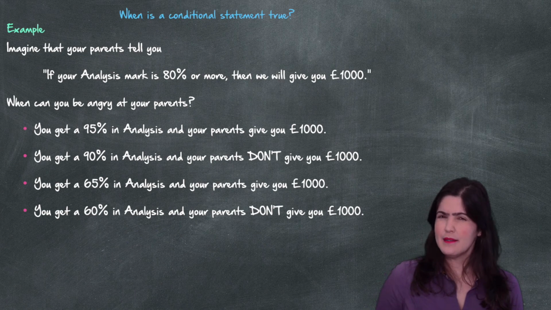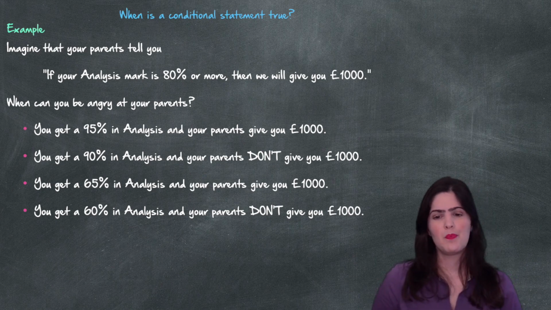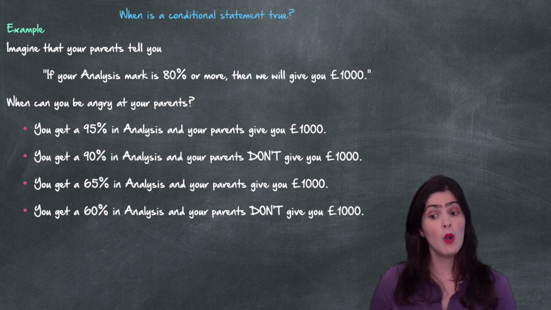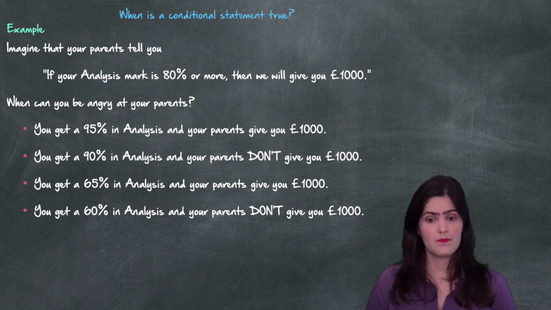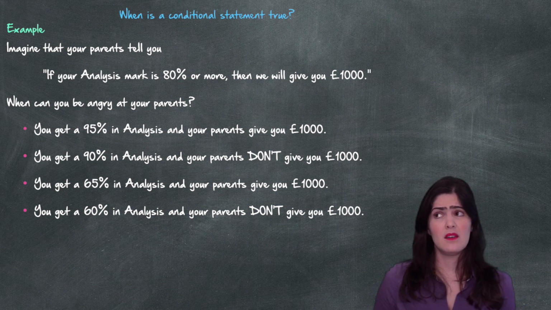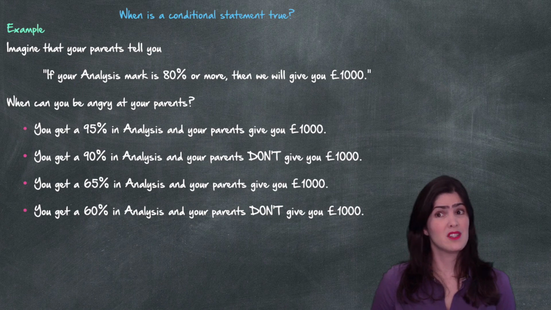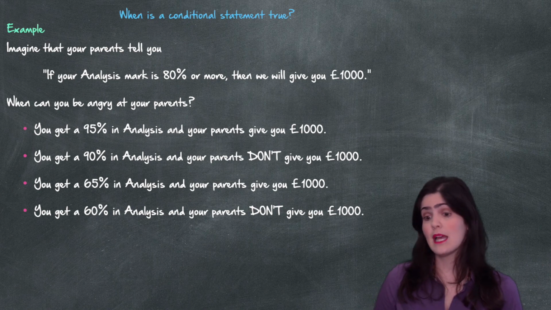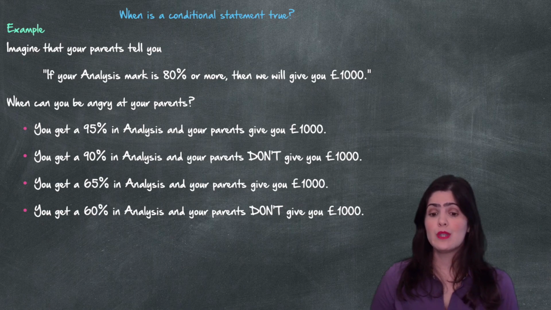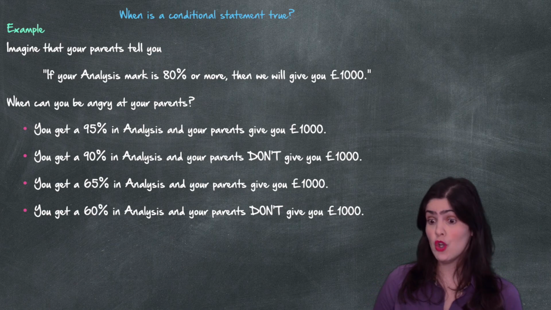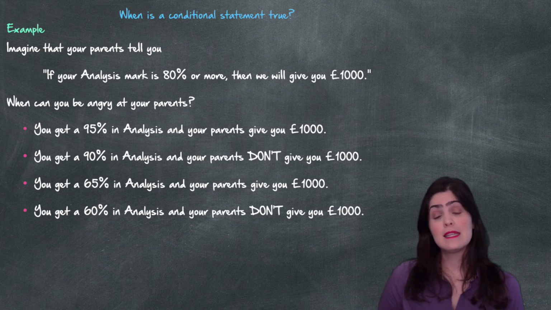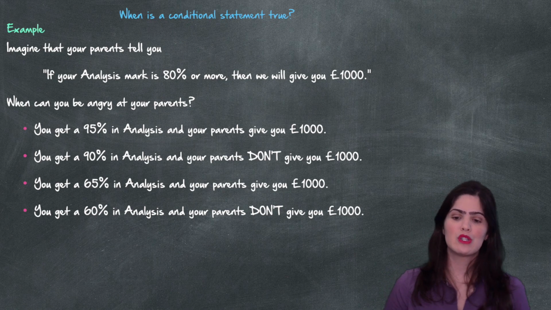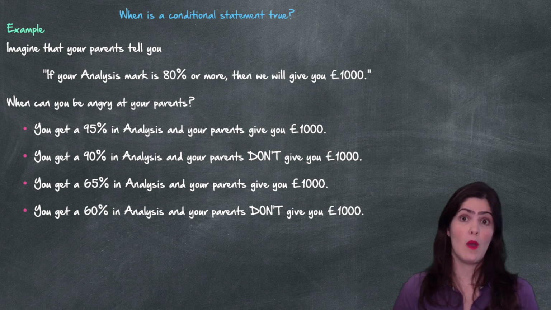Now, to understand the meaning of the quantifiers, I like to use this example. Imagine that your parents tell you that if your analysis mark is 80% or more, then we will give you £1,000. When can you be angry at your parents and say, hey, you lied to me, that's not nice? Well, here we have four options. You got 95% in analysis and your parents gave you the £1,000. You get 90% in analysis and your parents don't give you the £1,000. You get 65% in analysis and your parents give you £1,000. And you get 60% in analysis and your parents don't give you £1,000.